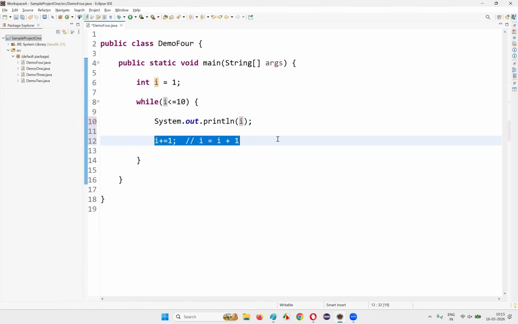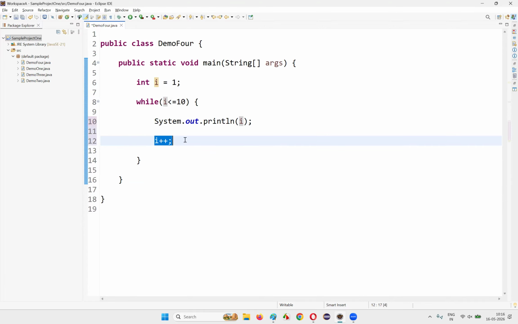This is another way. Or there's one more way that is even simpler, that is i++. Increment operator, which I covered in the previous sessions of this course. All these things, i += 1 or i = i + 1 or i++, I already covered in the previous sessions of the course, guys. So if you're not good at this kind of stuff and you're not able to understand this particular statement, go and watch the videos from the previous sessions of this course.